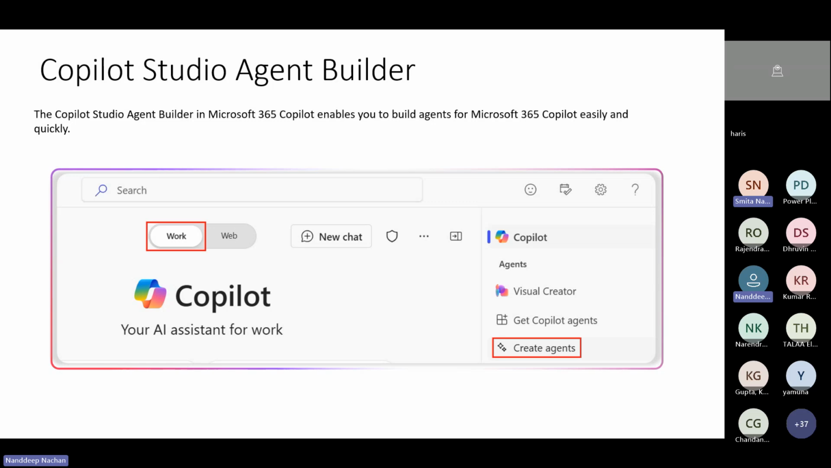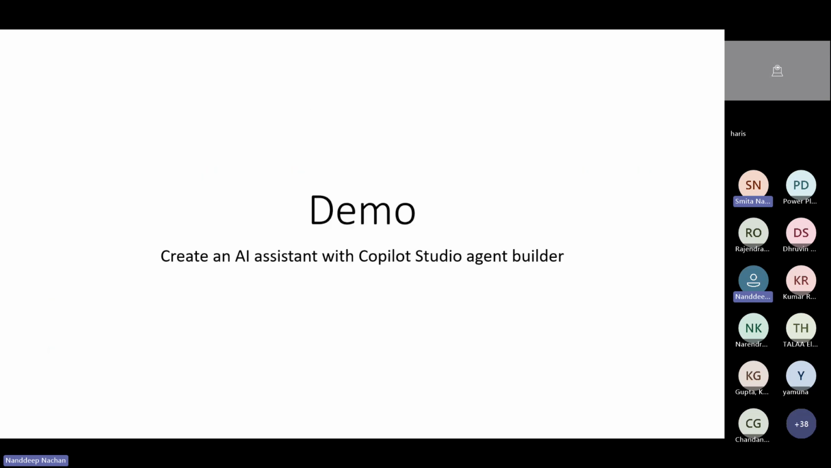So the purpose is that the Agent Builder empowers organizations to extend the functionality of Copilot by creating intelligent systems, that is, the agents that work autonomously to improve efficiency and productivity. So with that, let's go ahead and check out the demo. All right.